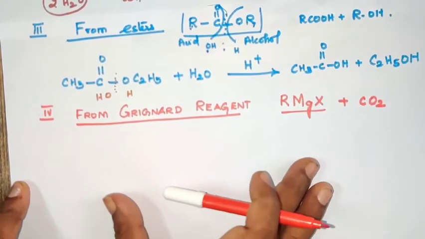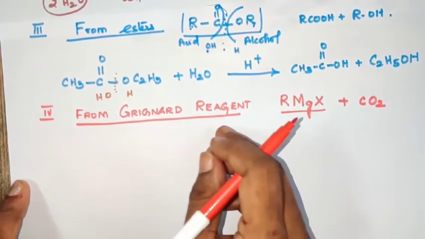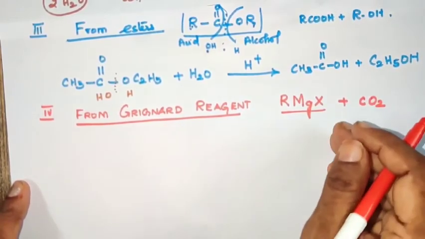Let us see. RMgX reacts with CO2. What happens?